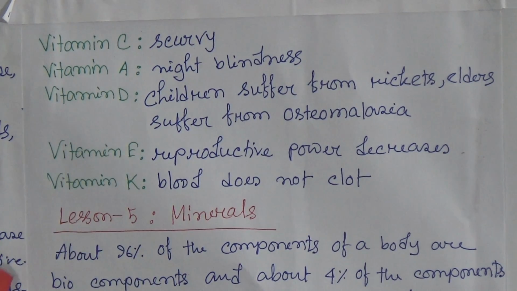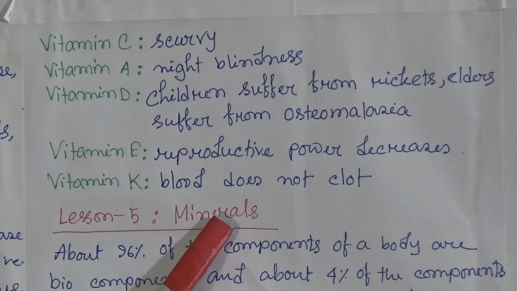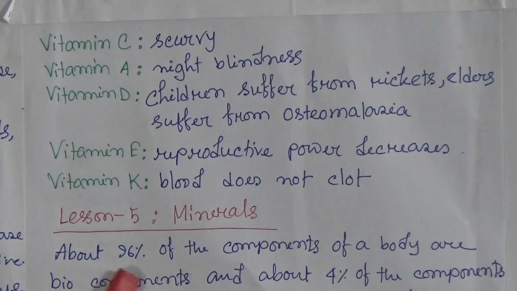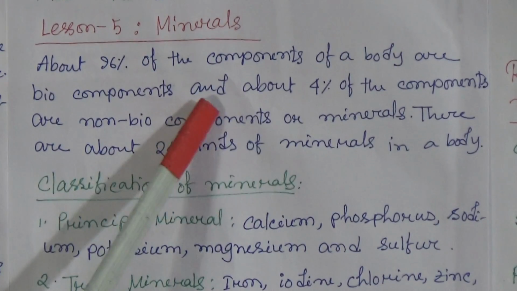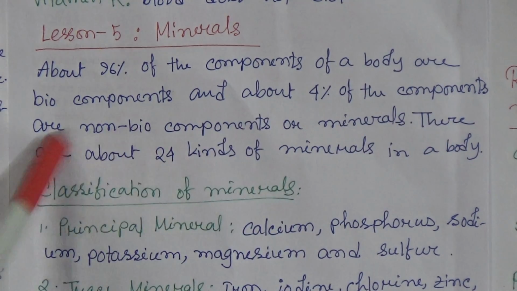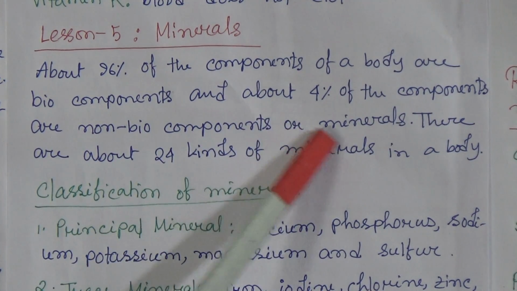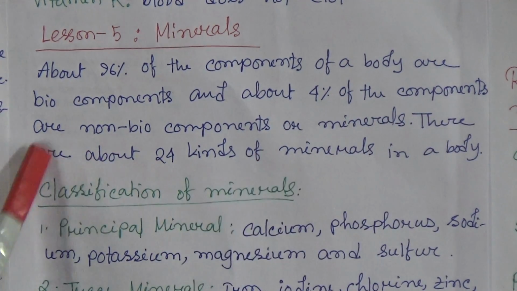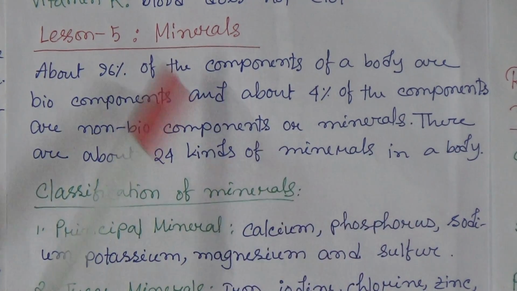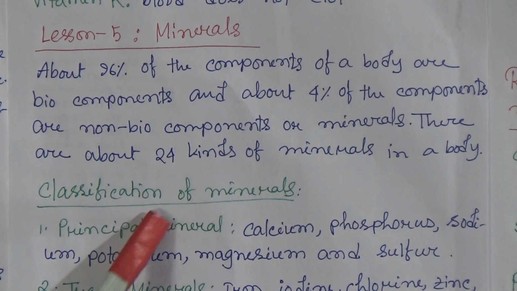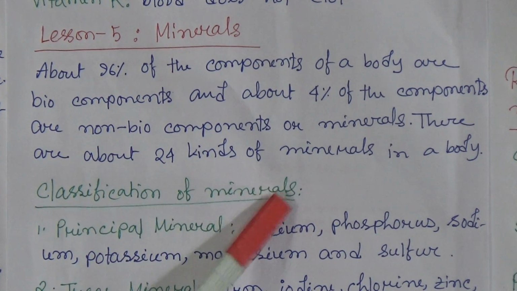Now we will discuss lesson 5, minerals. About 96% of the components of a body are biocomponents and about 4% are non-biocomponents or minerals. There are about 24 kinds of minerals in our body. Now we will learn about the classification of minerals.